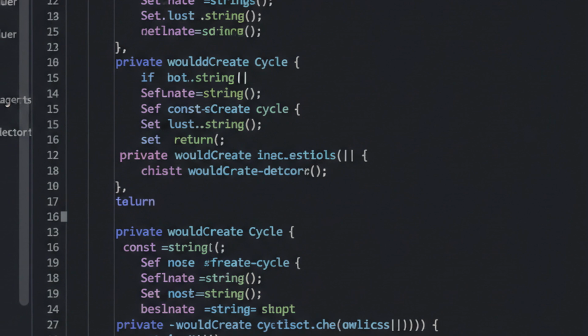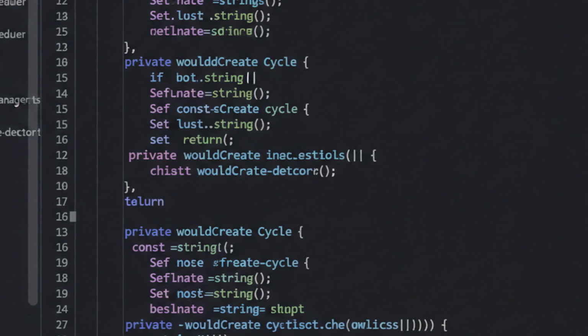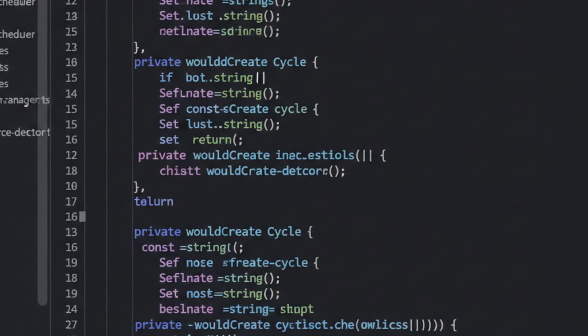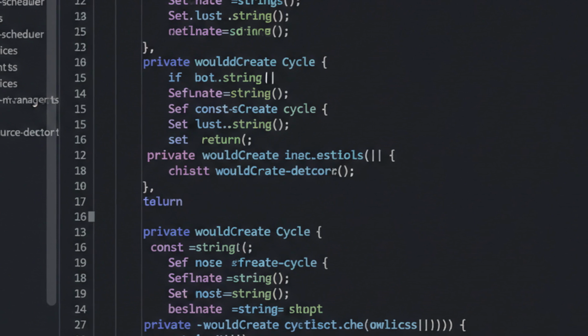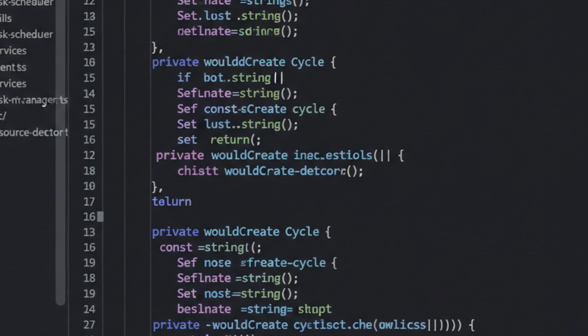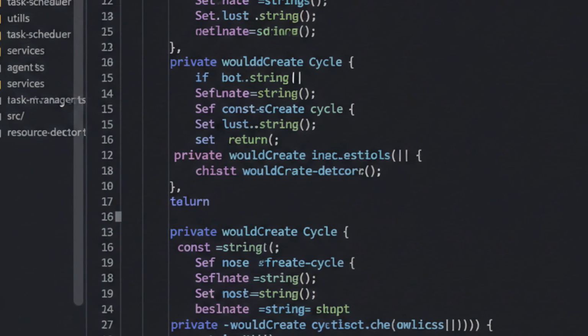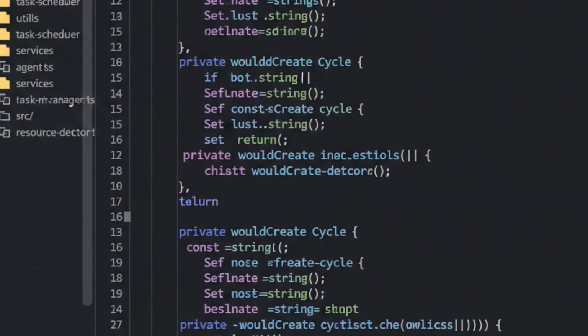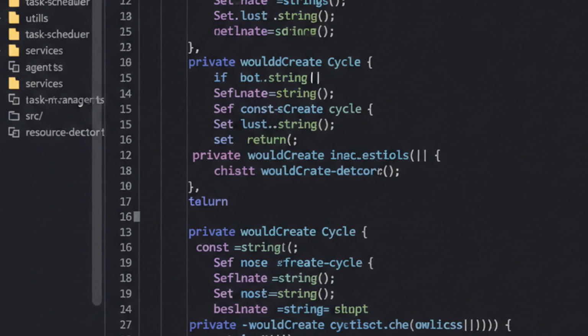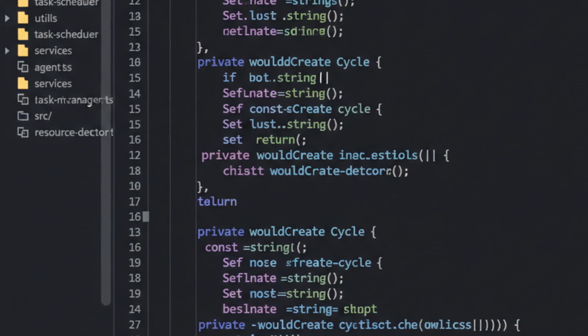First rule, always acquire locks in consistent order. Second, set timeouts on every blocking operation. Third, track the dependency graph and reject cycles before they form. This validator runs before task assignment, checking if a new dependency would create a circular wait.